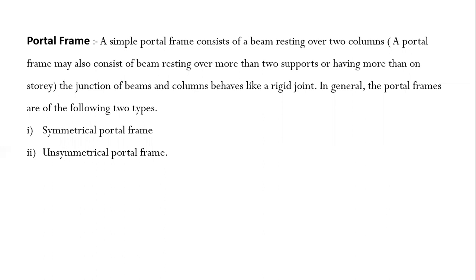So depending on the story also, the junction of the beams and columns behaves like a rigid joint that we already studied about. So a frame structure always has rigid joint connections. If you remember the construction of slab, beam and column, they are constructed monolithically, the reason being to make a proper joint, so that the structure behaves as a complete unit.